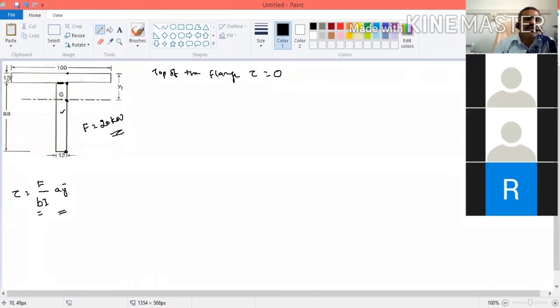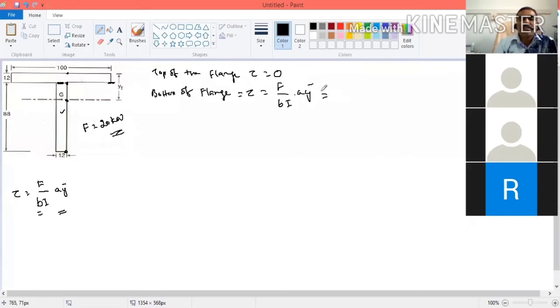Now I am going to calculate shear stress at the bottom of the flange. That is equal to, what is the equation? Tau is equal to F by B into I multiplied by A into Y bar.